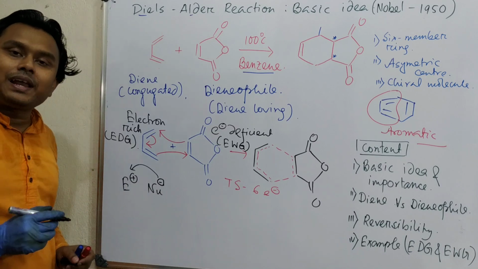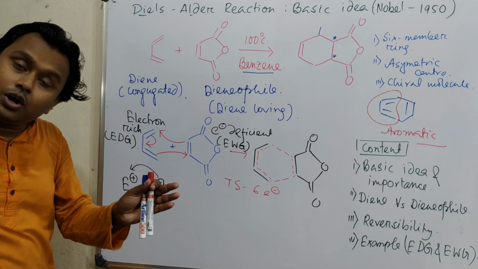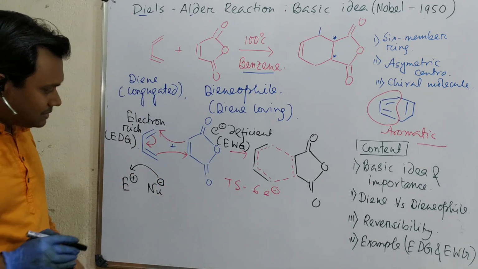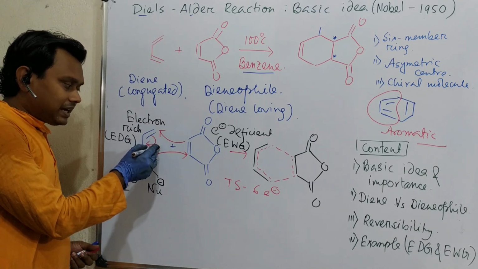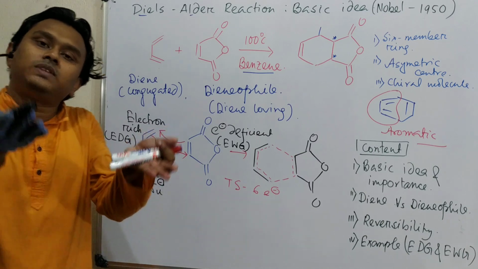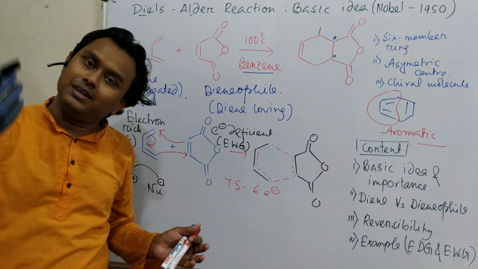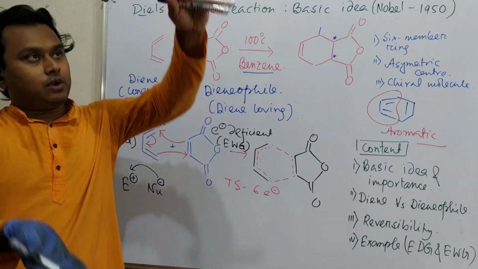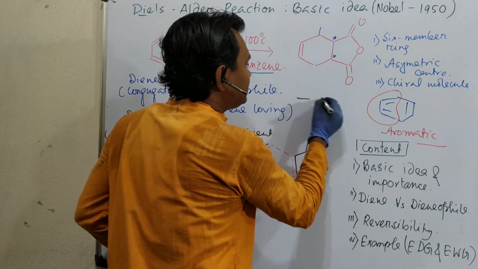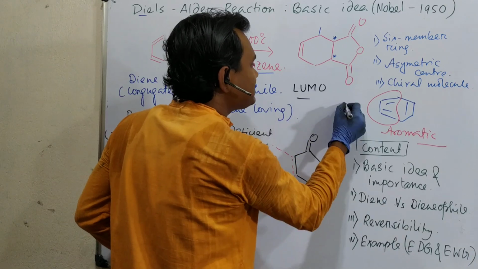Actually, this thing you can explain based on molecular orbital theory, where the energy of the corresponding orbitals matches such that the reaction can happen. You may consider that the HOMO of this diene is giving electron to the LUMO. We know that HOMO are generally lower in energy and LUMO are higher in energy. But one is here, one is here. Like that, this is the LUMO and this is the HOMO.